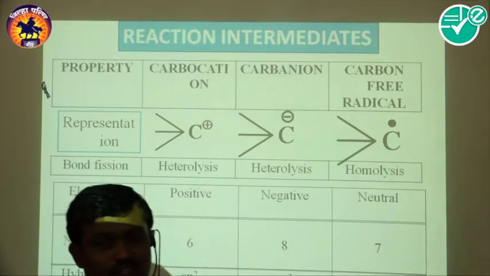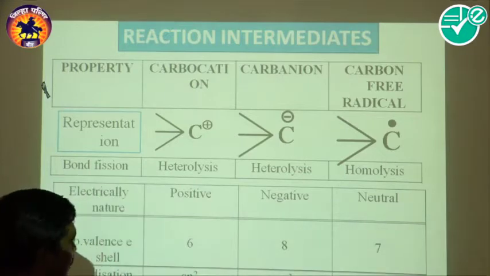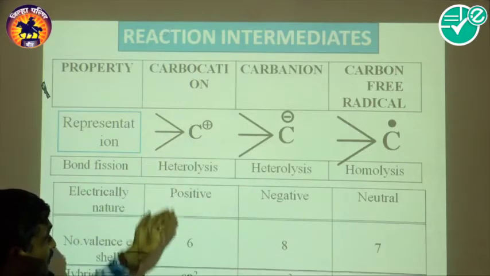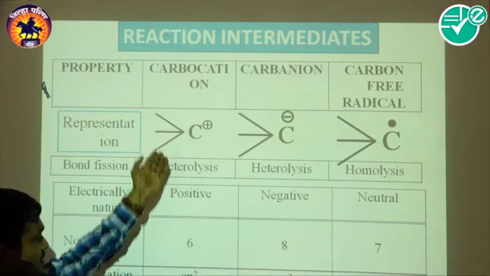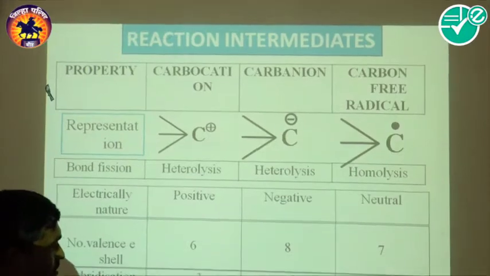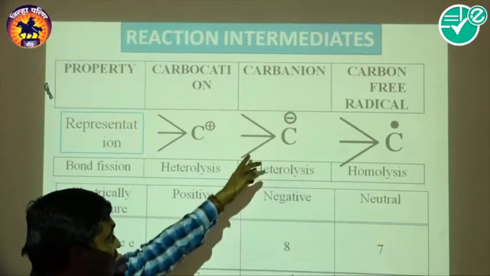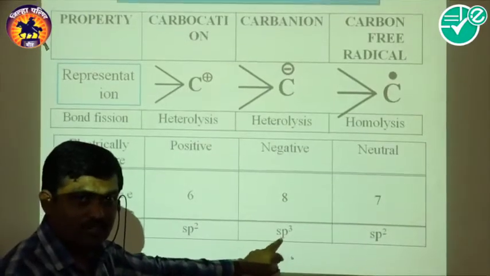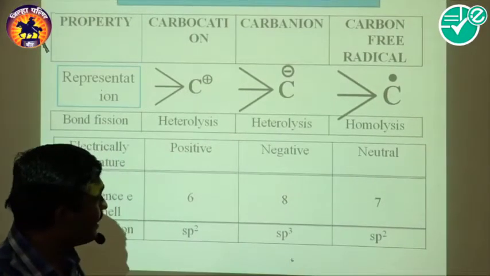Now, a very important point is the hybridization. We know that if there are 3 bonds, it is sp2 hybridization. In the carbanion there are 3 bonds and a pair of electrons, therefore it is sp3 hybridization.